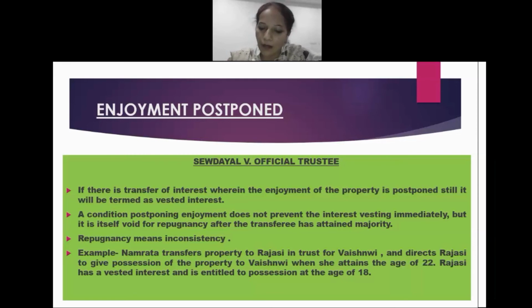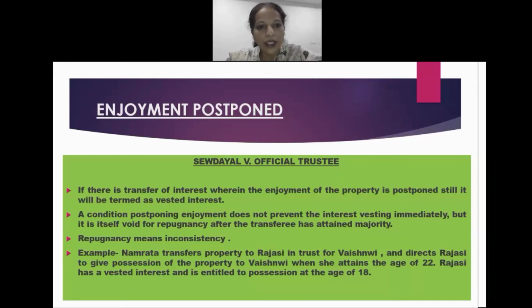But as we said, it is only up to a certain time. That is to say, maybe till the life of the transferor or maybe till the minority of the ultimate transferee. So, the very moment the transferee attains majority, he would have a right to enjoyment of that property. But suppose any condition restricts or prevents him from enjoying that property even after attaining majority, then such a direction would be termed a void one.